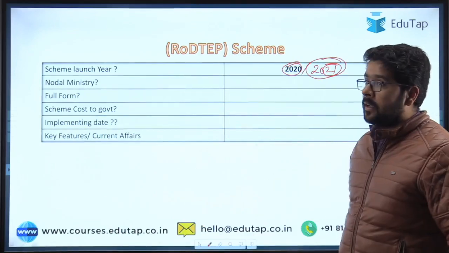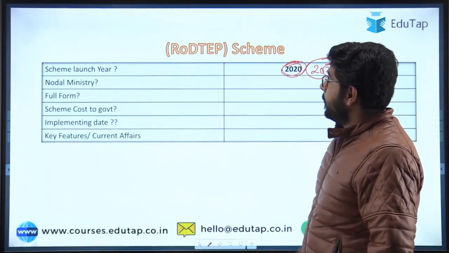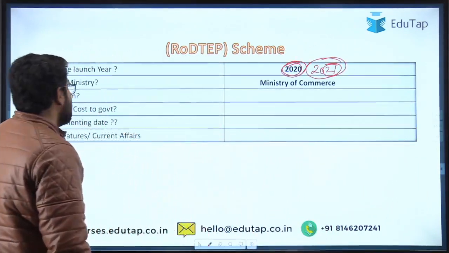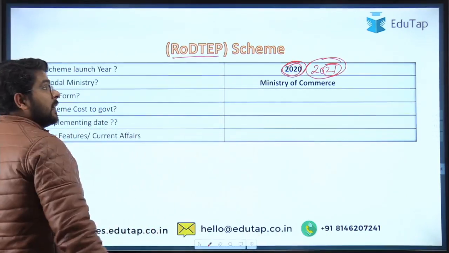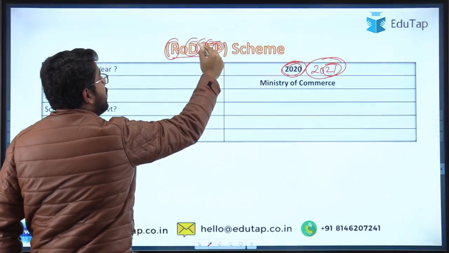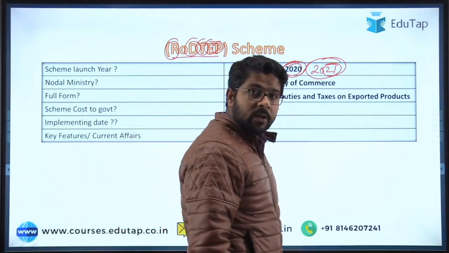The answer is this. But the scheme got its approval in the year 2020. Then the nodal ministry, we have just revised it. The answer is the Ministry of Commerce. Then the full form, very important for phase 1 as well as phase 2, because they can ask the full form of any of the acronyms. RODTEP: the answer is remission of duties and taxes on exported products.